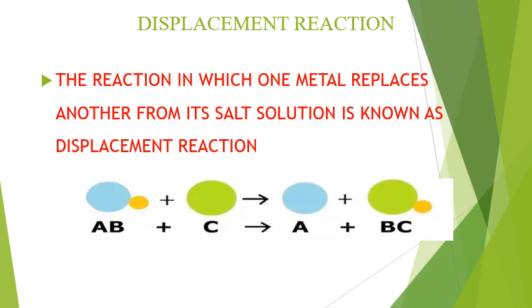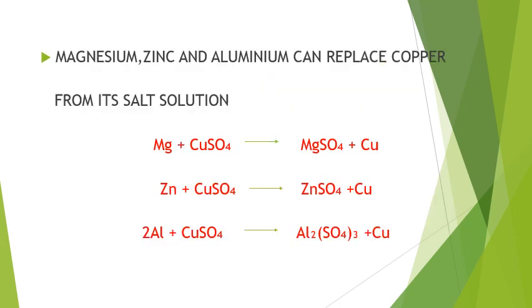Displacement reaction. The reaction in which one metal replaces another from its salt solution is known as displacement reaction. Here, when the compound AB reacts with C, the B detaches from A to join C to form a compound BC. Magnesium, zinc and aluminium can replace copper from its salt solution and give magnesium sulfate, zinc sulfate, and aluminium sulfate respectively.